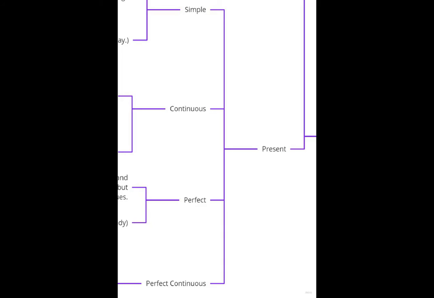So let's look at present first. So this is present tense. Actually all three of them have four more branches, that is simple, continuous or progressive, perfect, and perfect continuous. So first things first, let's look at simple present.